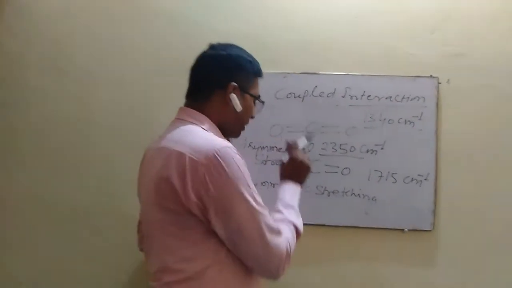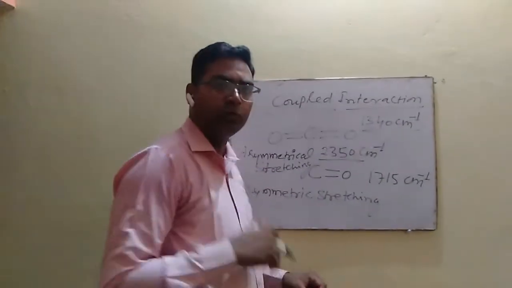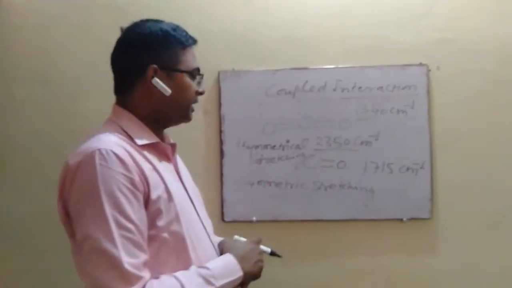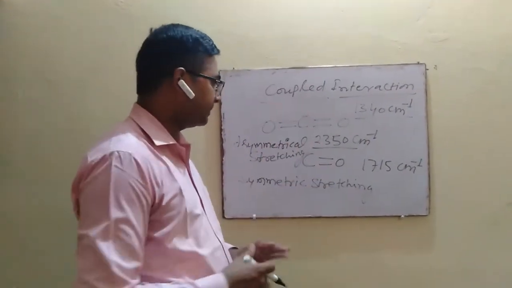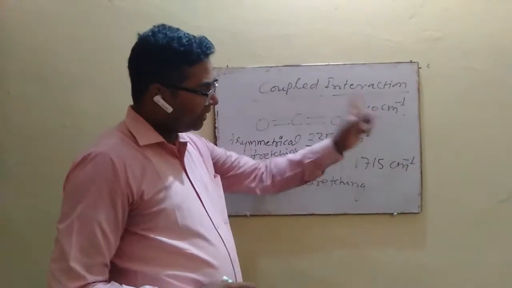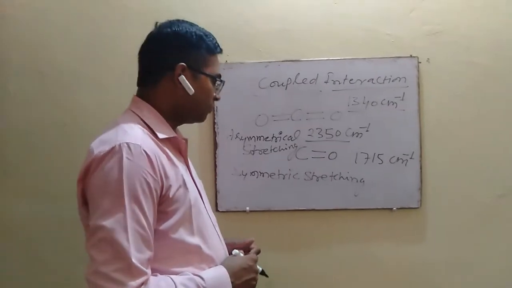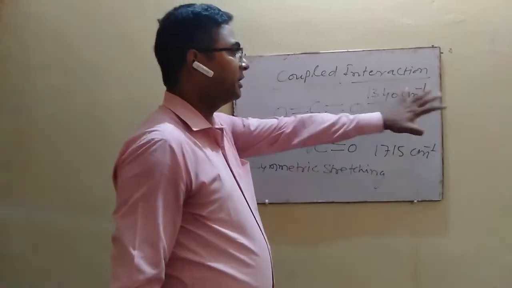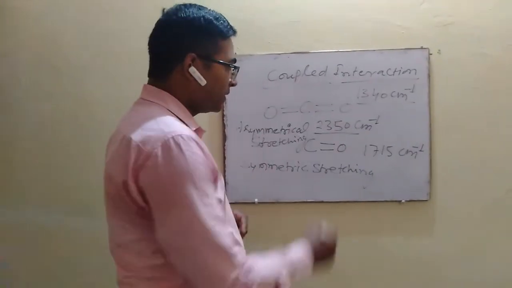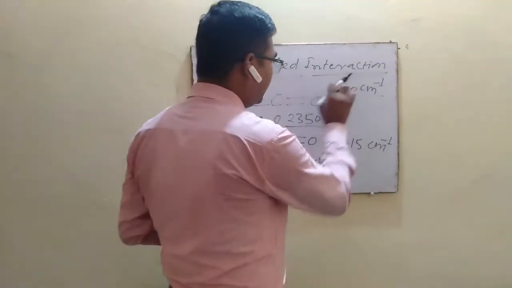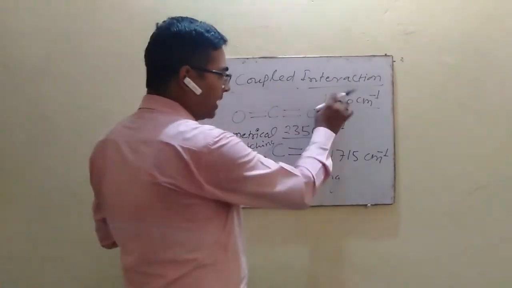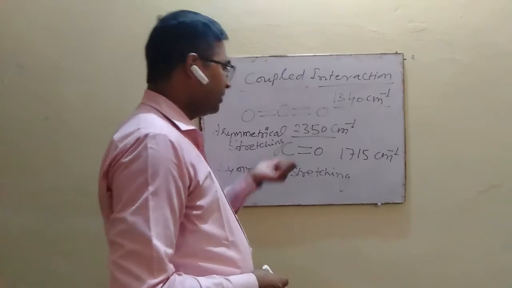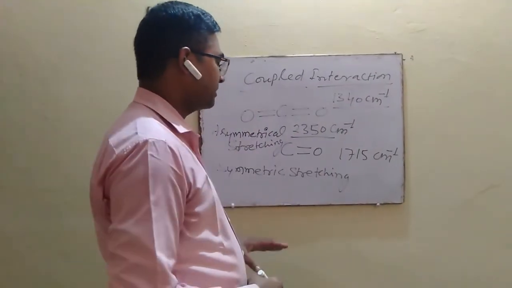So the symmetric vibration of the CO2 molecule does not change the dipole moment, and therefore it does not appear in the IR spectrum, but it appears in the Raman spectrum of the CO2 molecule, at 1340 centimeter inverse. These two bands should appear in the IR spectrum, but this vibration does not change the dipole moment of the molecule, and that's why it is not present in the IR spectrum of the compound.